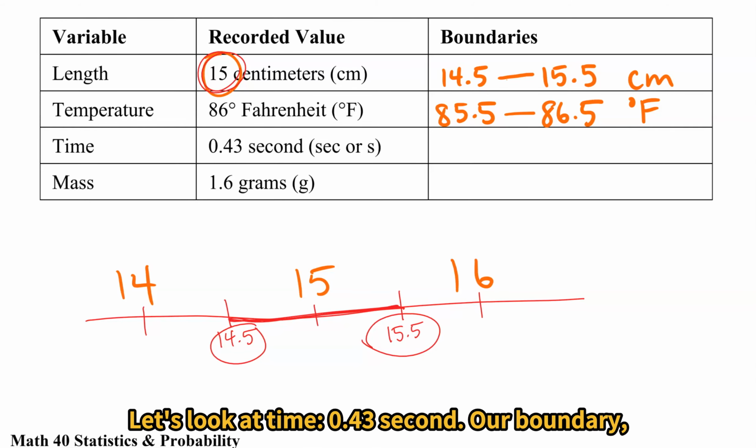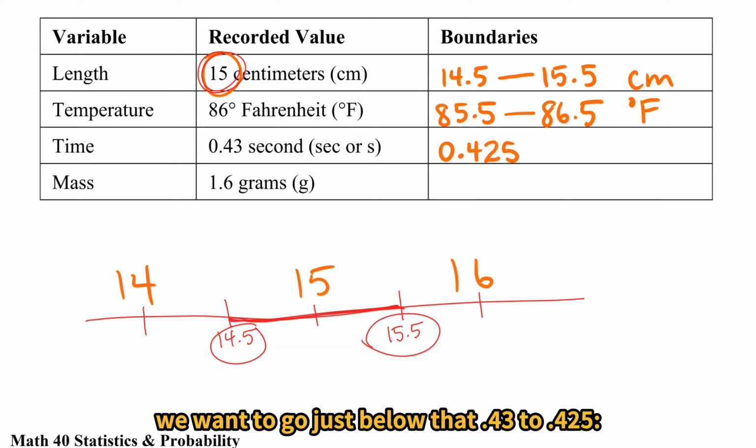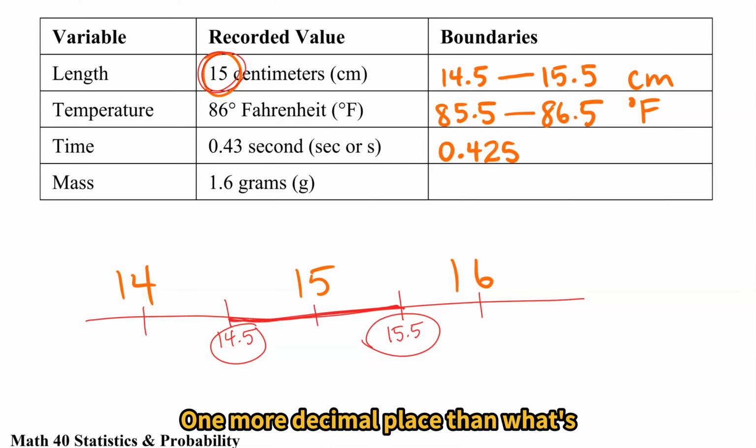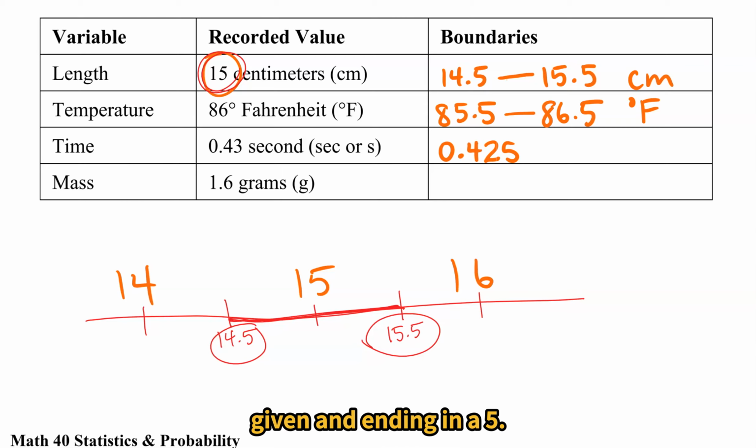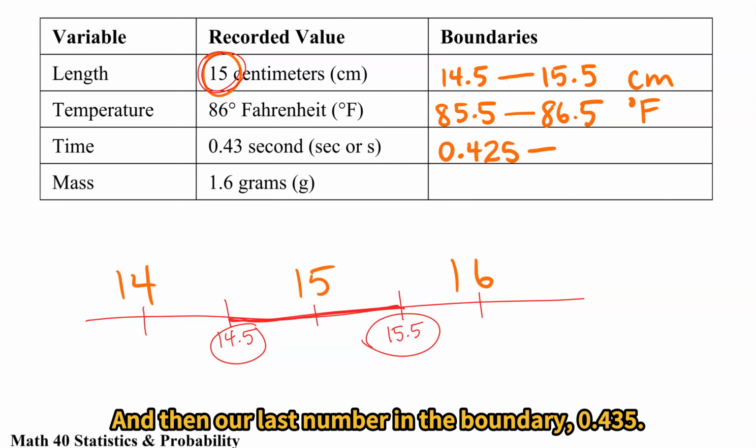Let's look at time, 0.43 second. Our boundary, we want to go just below that to 0.425. One more decimal place than what's given, ending in a 5. And then our last number in the boundary, 0.435.